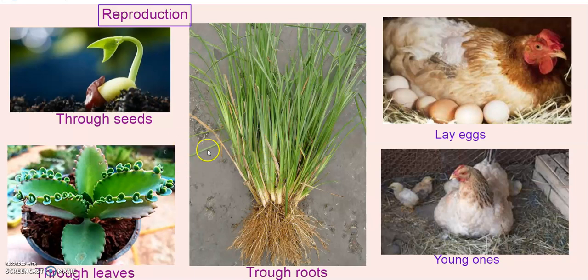So, plants can produce their new plants. How do animals produce their young ones, or how do they give birth to new ones? Yes. Animals first lay eggs, and they hatch them and give birth to their young ones. Here in this picture you can see a hen gave birth to these young chicks.